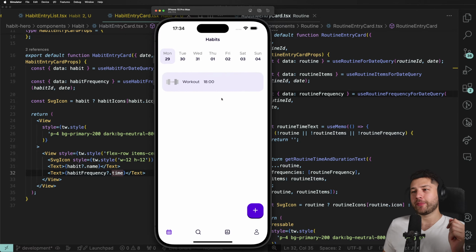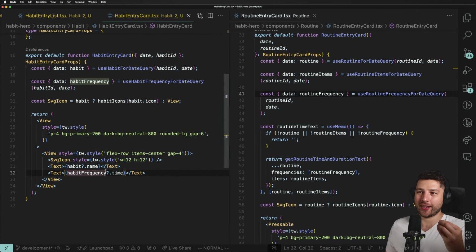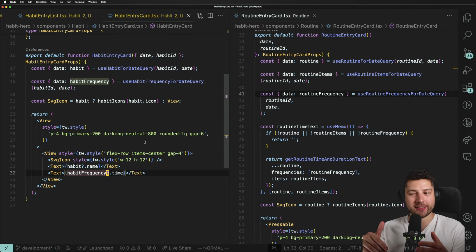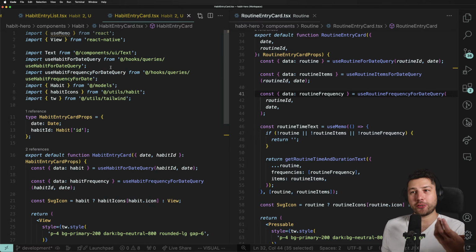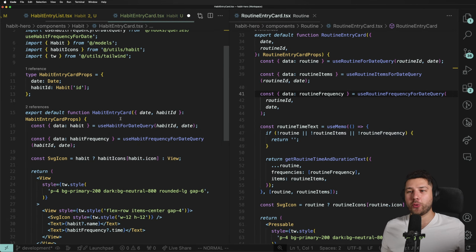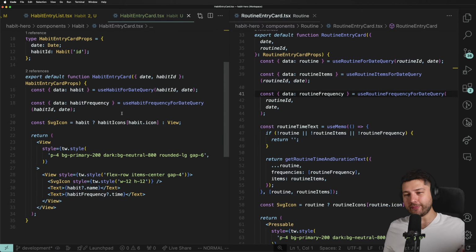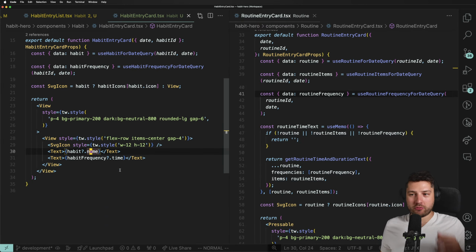See how simple that is when you have proper components and everything has a single responsibility, right? You make this query, it gets the data, you render it here. This is a small component. It has under 40 lines of code and it's simple and it just works, right? When you get React and you get all of the patterns, they just work and I love it. So that works.